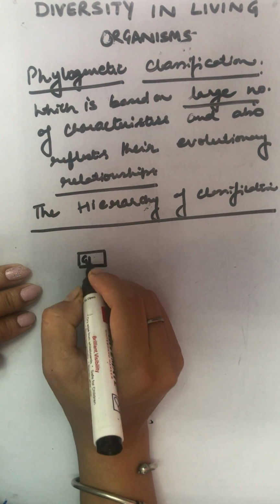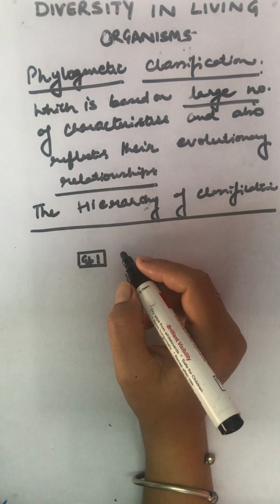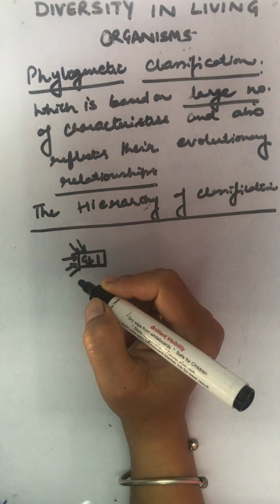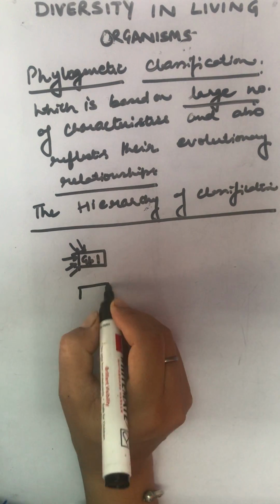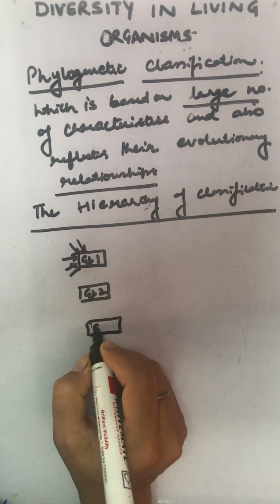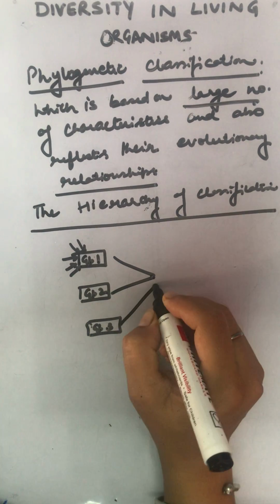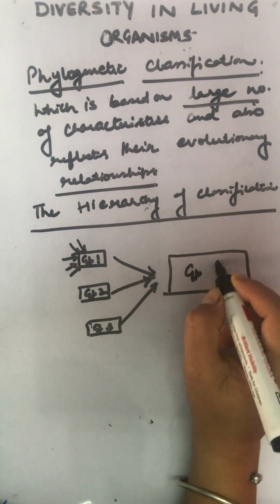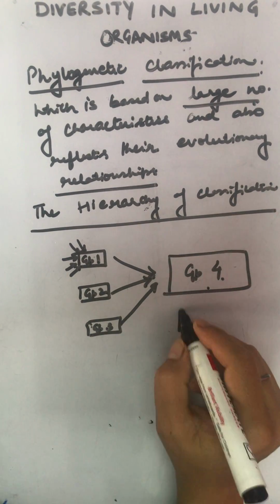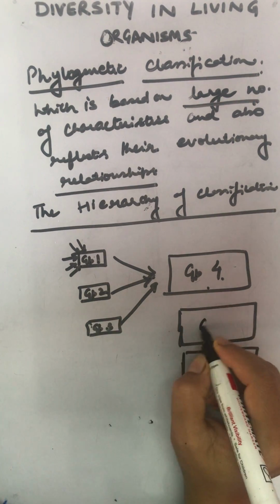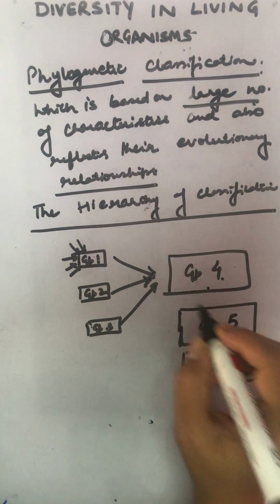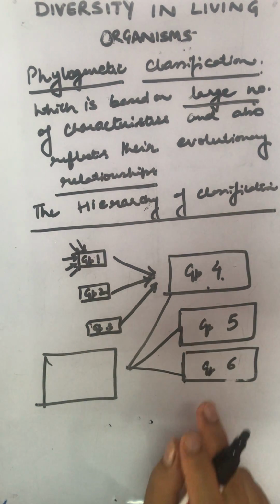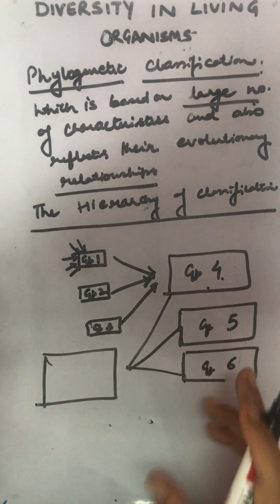And that group, supposing I'm writing group 1, and all the organisms that closely resemble each other are placed here. Now, there is group 2 also, group 3 also. All three closely resemble each other in certain characteristics, and they are placed in a wider group. Then group 4, group 5, another wider one. They have certain common features and they are placed in this group. So the larger groups are again placed in still larger groups.